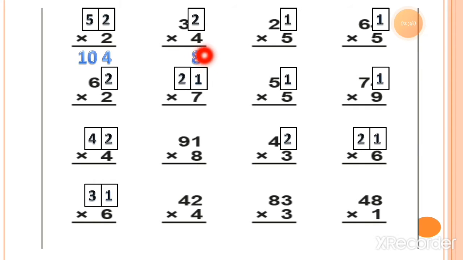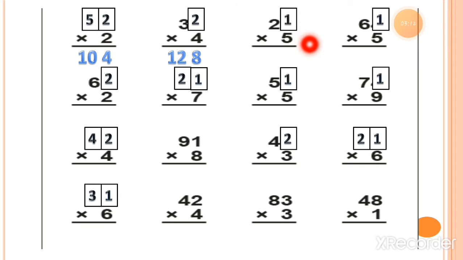Now 4 threes, 3 is the tens value. So 4 threes is equal to 12. This way you can write down 4 threes are 12. So here you can see we get the answer at the hundreds column also. In 3 digits we get the answer. So 128. What is the answer? 128.